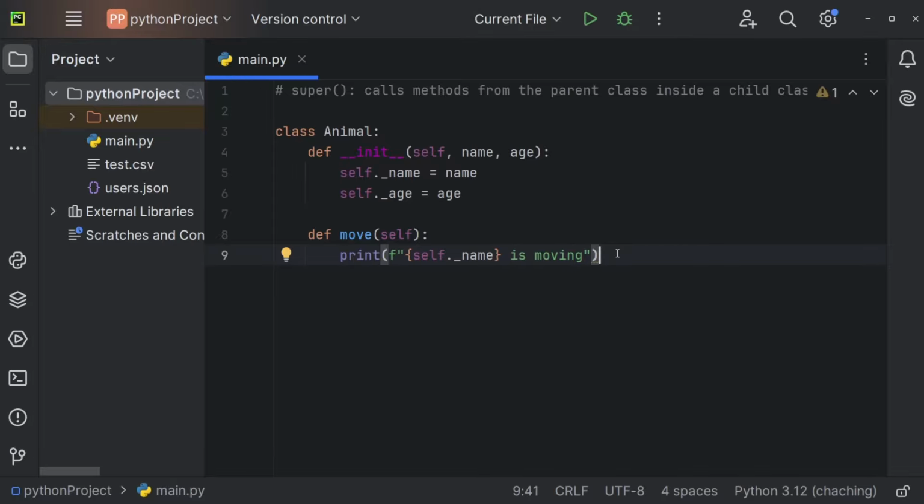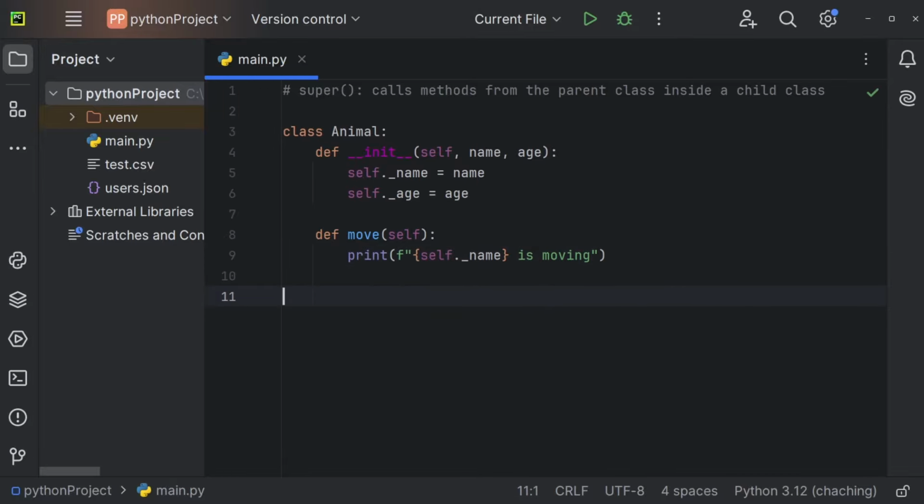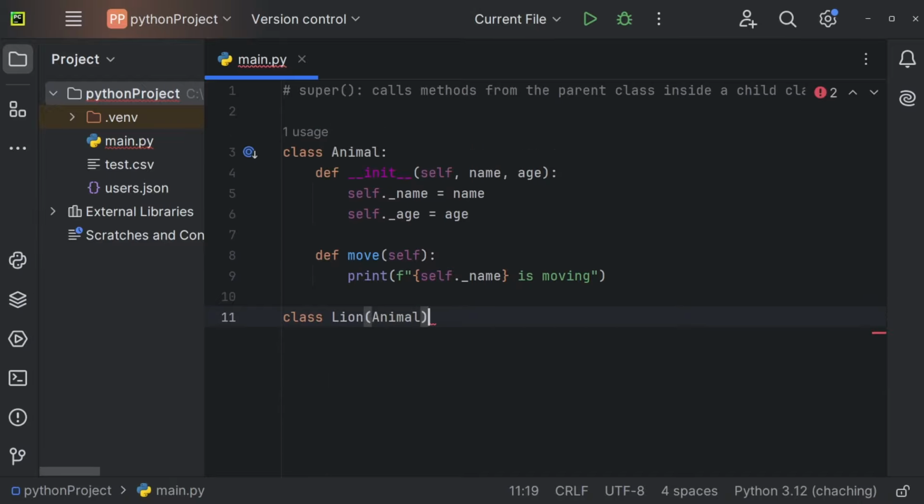Now let's also create another class that inherits from Animal. So class Lion, for example, inherits from the class Animal. For a lion, we maybe also want to add a bite force. So we also want to create a new constructor for our lion. So def __init__. For our lion, we of course also need to define a name and an age, but we also want to use a bite force.